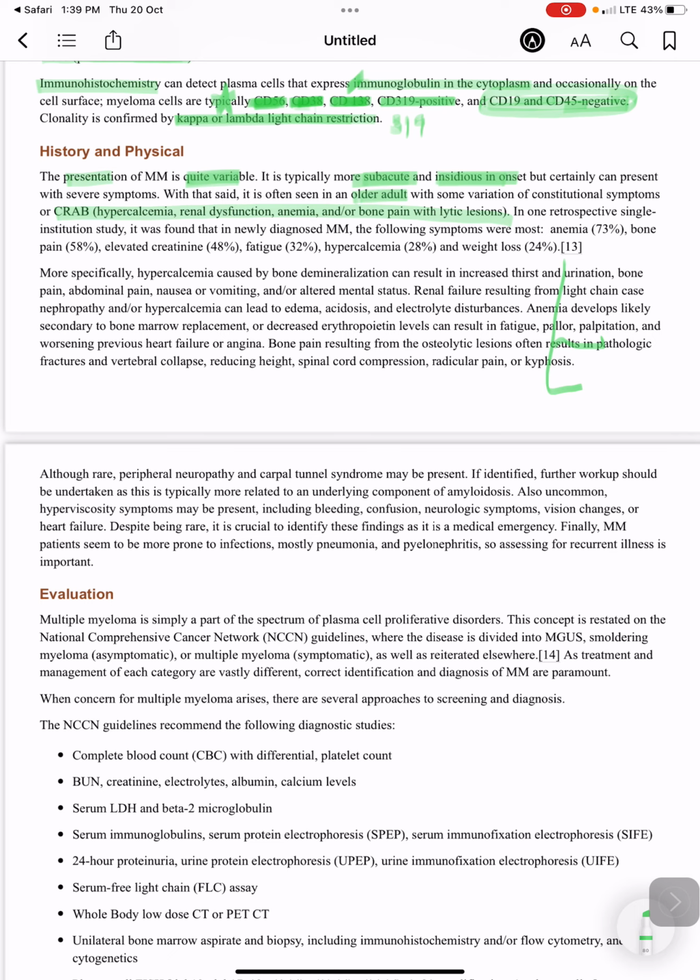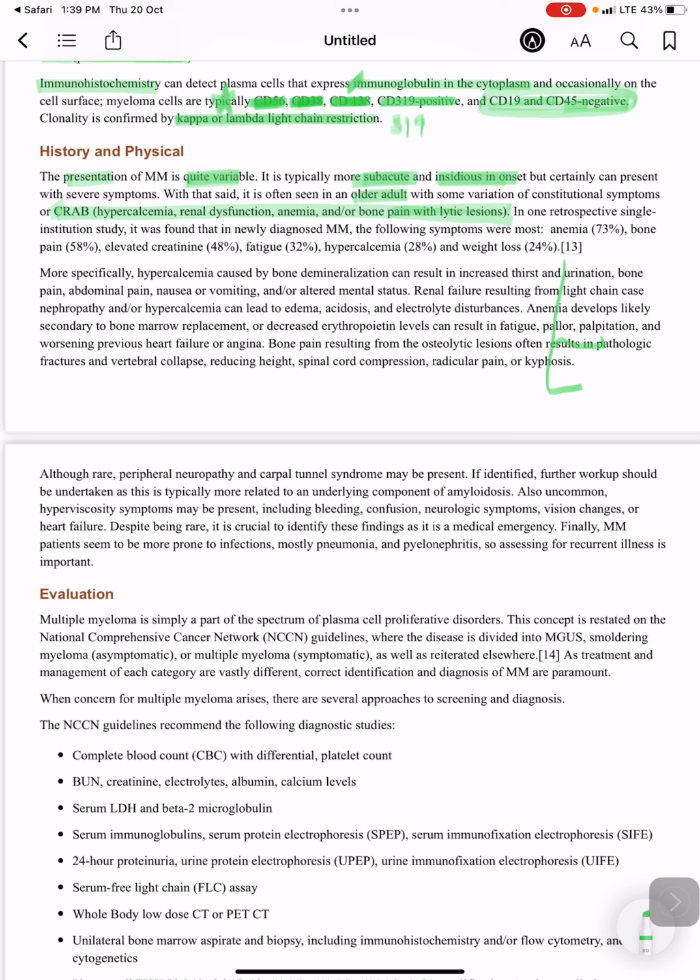So what are these symptoms? CRAB: hypercalcemia, renal dysfunction, anemia and bone pain with lytic lesions.